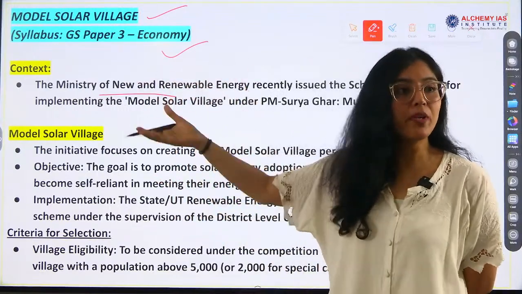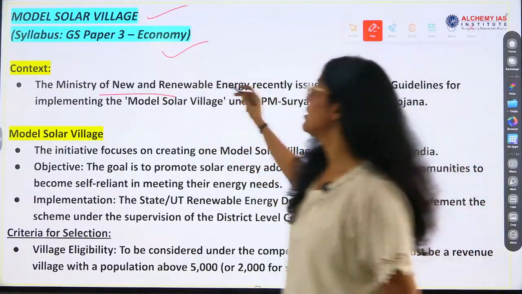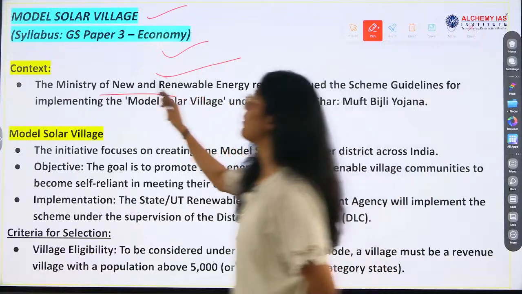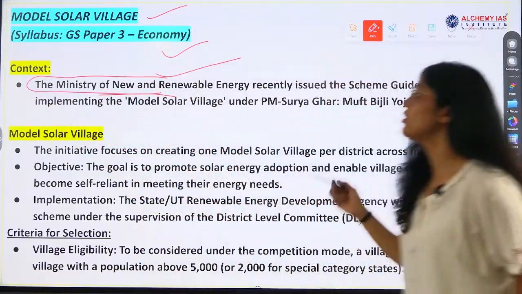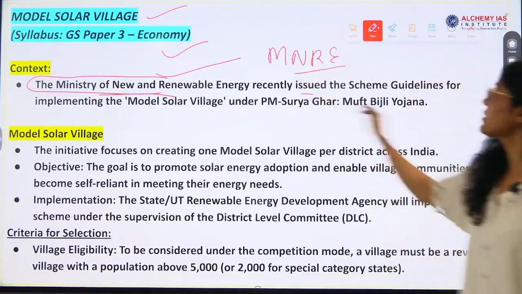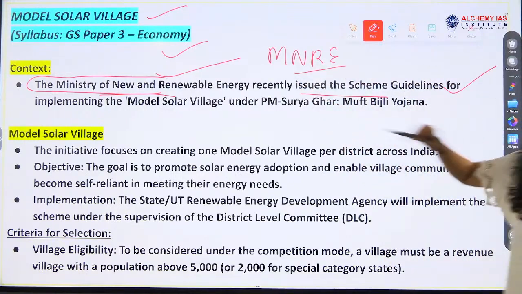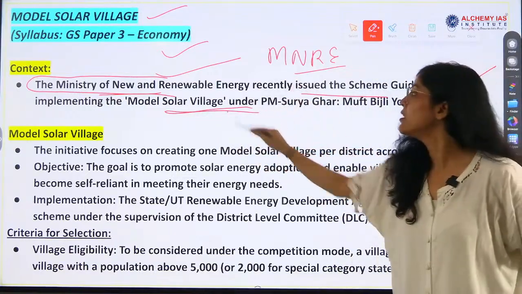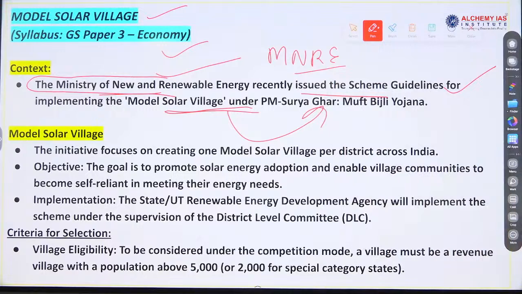Give an example, right? How to achieve solar energy capacity. The Ministry of New and Renewable Energy. So always remember the associated ministry. The Ministry of New and Renewable Energy recently issued the scheme guidelines for implementing the model solar village under what? PM Surya Ghar Muft Bijli Yojana, right?